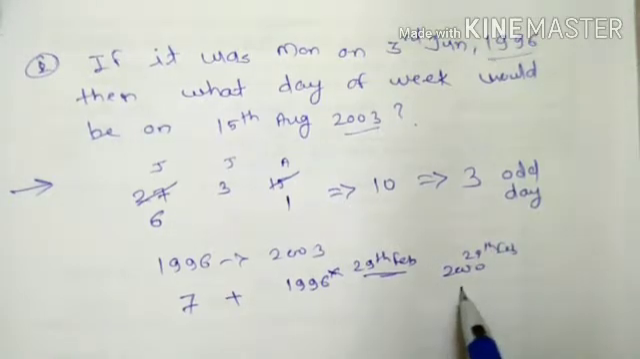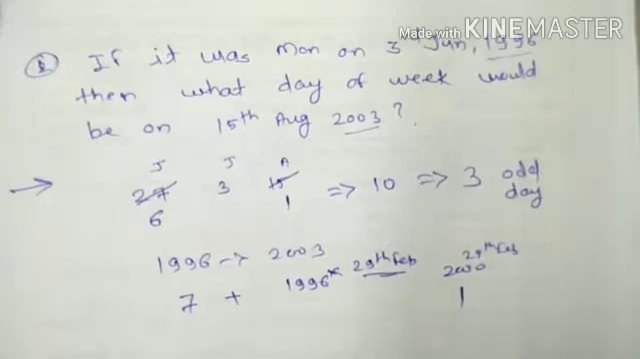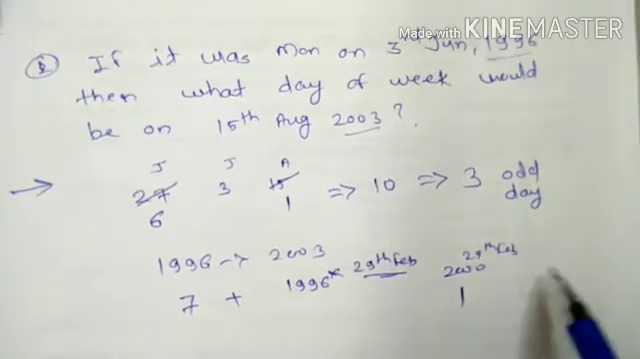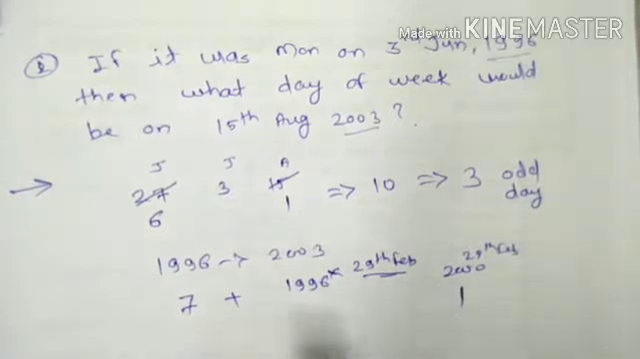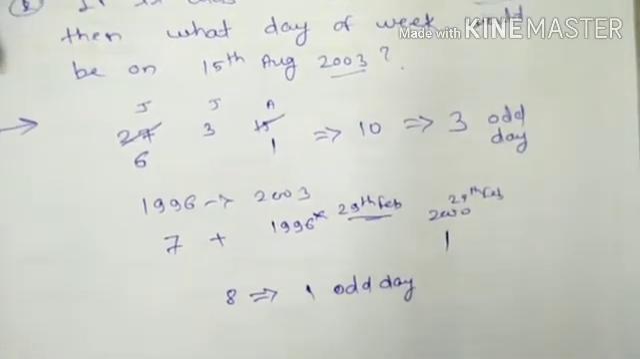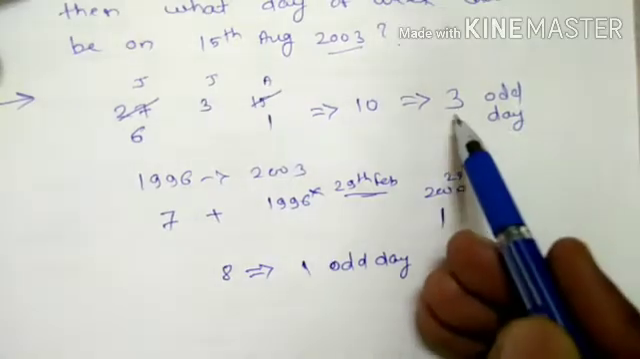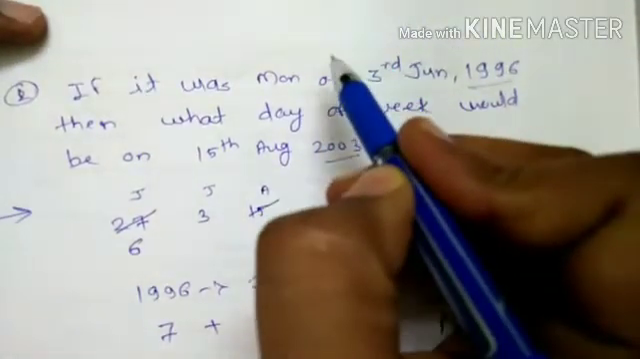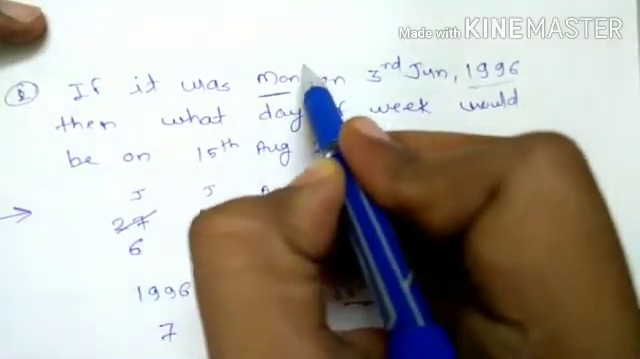So we have to add one odd day, so 8. Plus 2004 not required. Only 7 plus 1 is 8. 8 means only 1 odd day. As this one is 3 plus 1, the total number of odd days is 4. We just have to add 4 to the reference day, that is Monday.